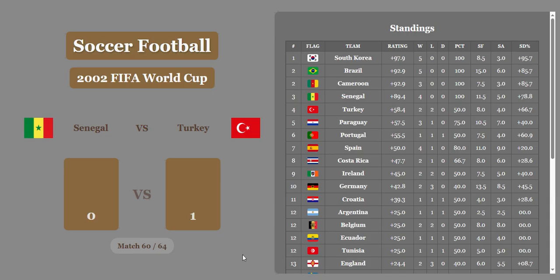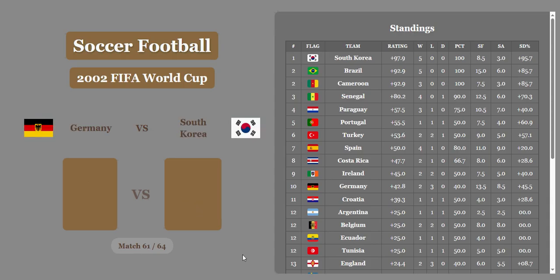Senegal versus Turkey 0-1. Senegal wins, or Senegal gets a 1 goal to draw. So that's going to really hurt their ratings, but they're still going to be in 3rd place with a rating of 80.2. Turkey is up in 6th place, looking quite impressive as well, below Portugal, above Spain.